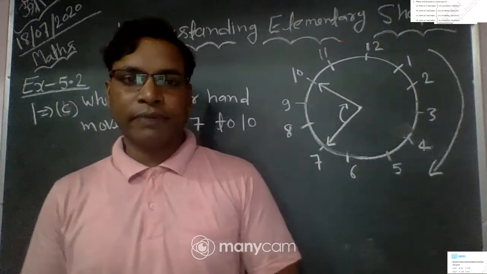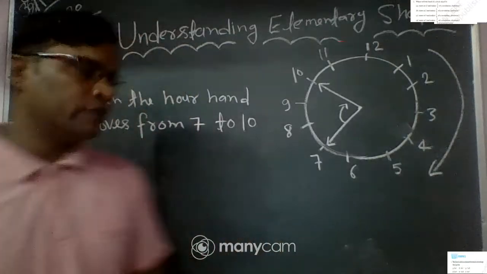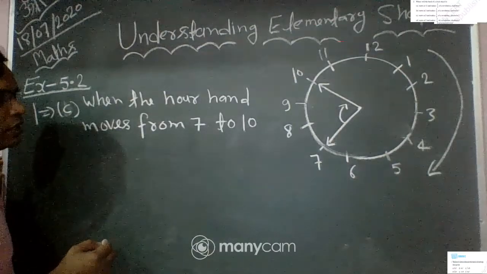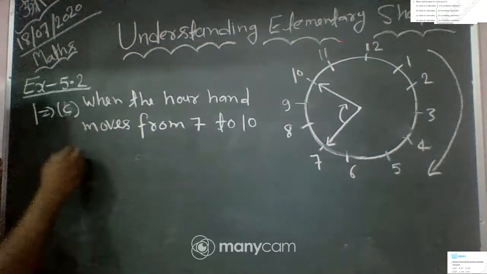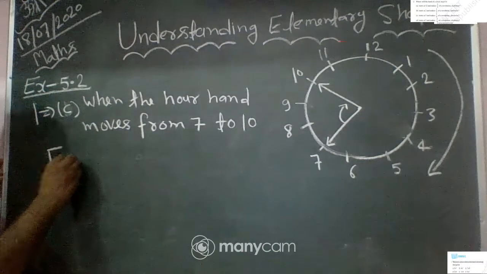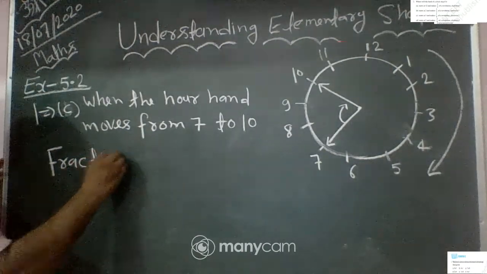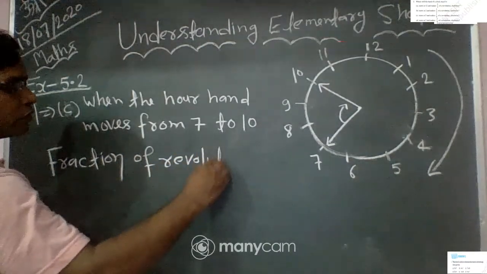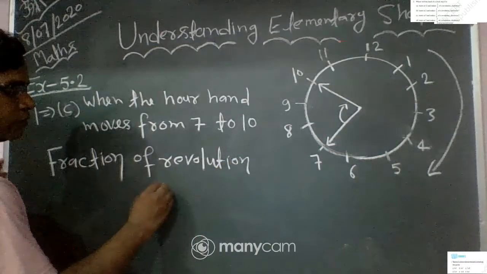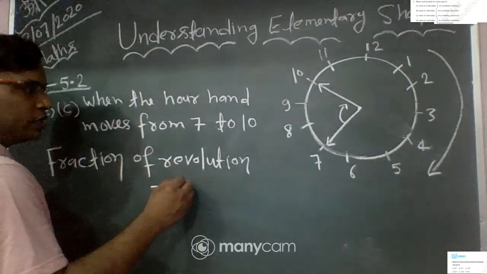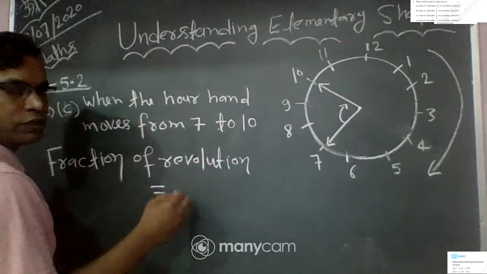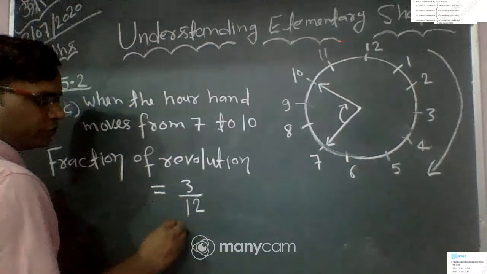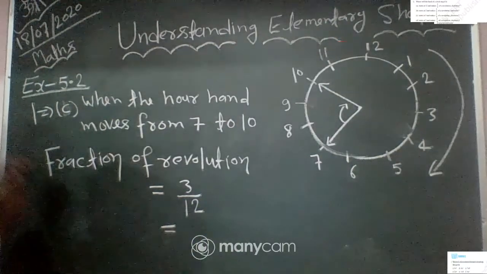So what is the fraction? Fraction is a part by whole. So the fraction of revolution when the hour hand moves from 7 to 10 is equal to, we move only 3 hours, so you can write 3 by total hours 12.